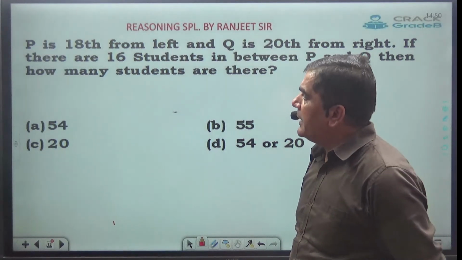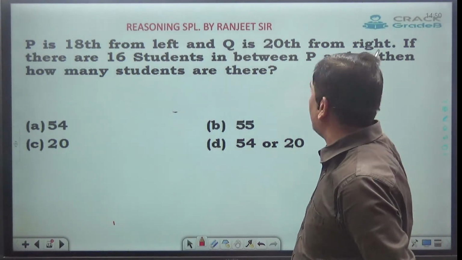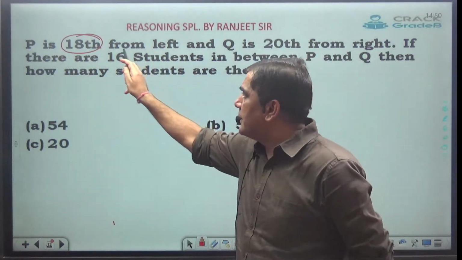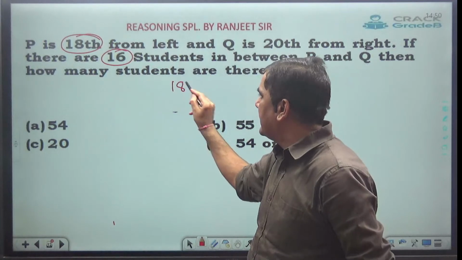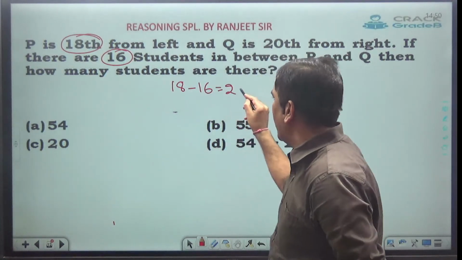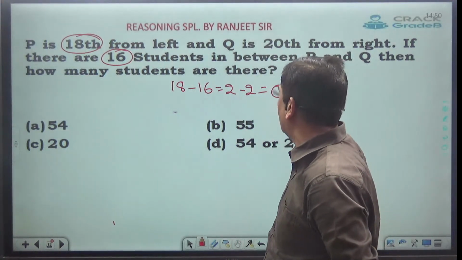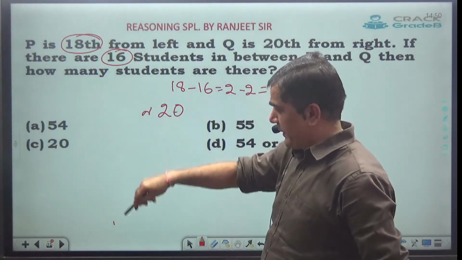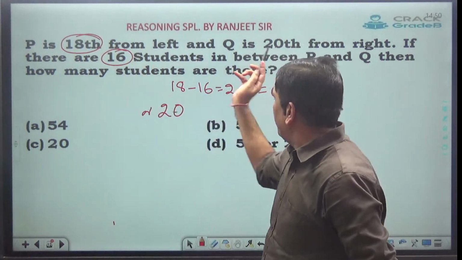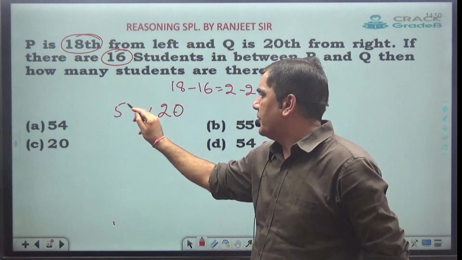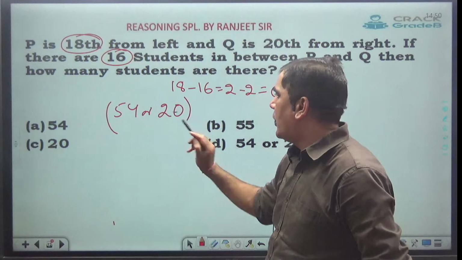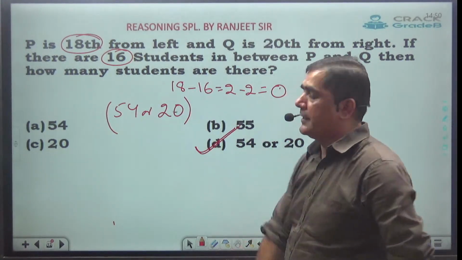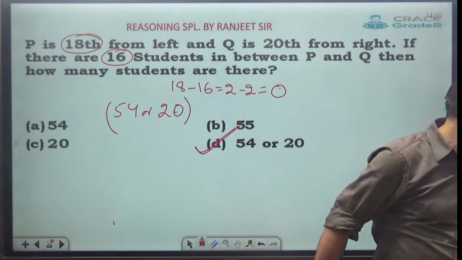Now here they are saying P is 18 from left and Q is 20th from right. So I will take 18. There are 16 students in between them. So 18 minus 16 comes out to be 2. And 2 minus 2 comes out to be 0. 0 plus 20 means case 2 answer is 20. Case 1: 10, 20, 40, 54. Case 1 is 54. So answer is 54 or 20. Yes, they have given 54 or 20, so my answer will be D. Clear?